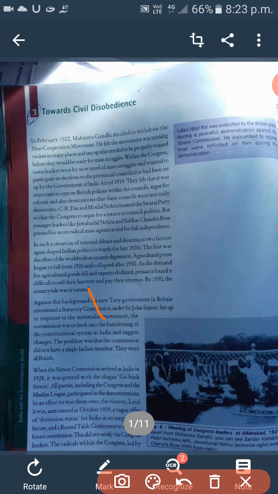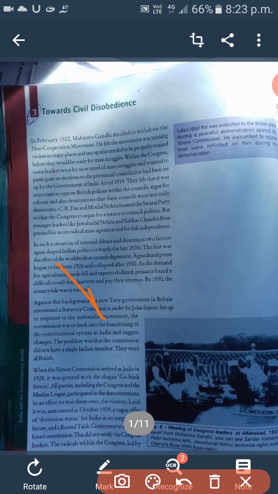offer of dominion status for India in an unspecified future, and a round table conference to discuss a future constitution. So Lord Irwin announced the system of dominion status.